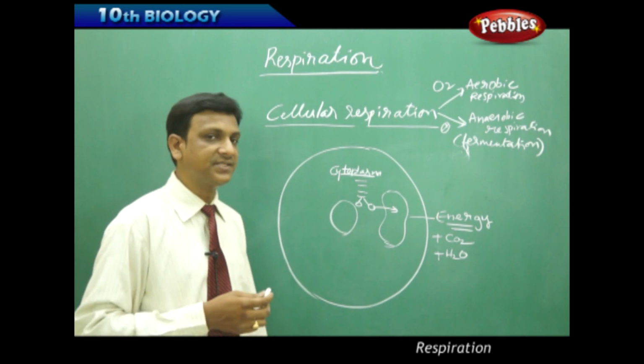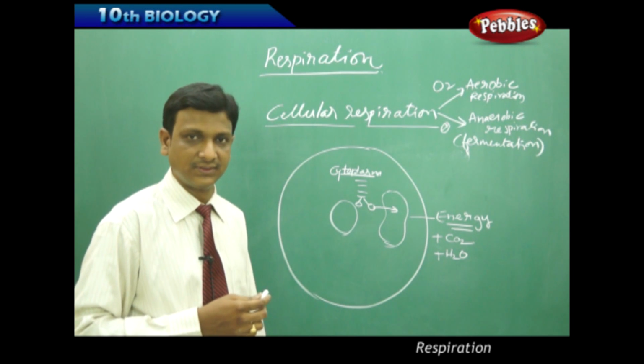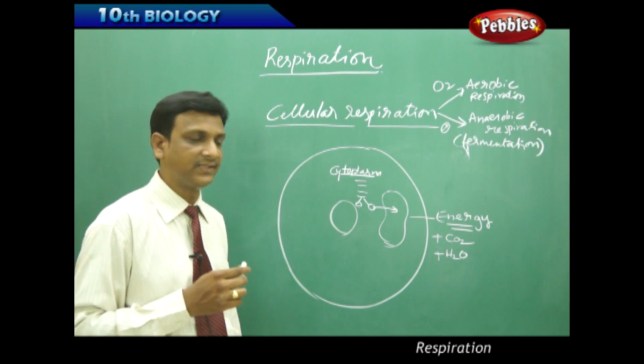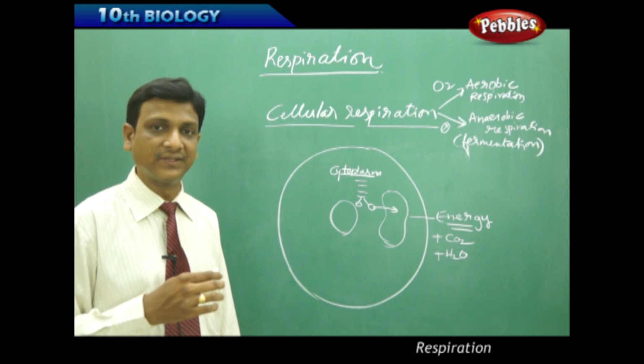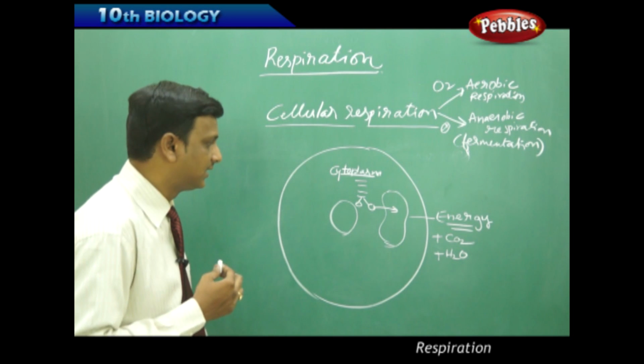So the energy is released in the mitochondria. Mitochondria are the cell organelles responsible for the release of large volumes of energy.